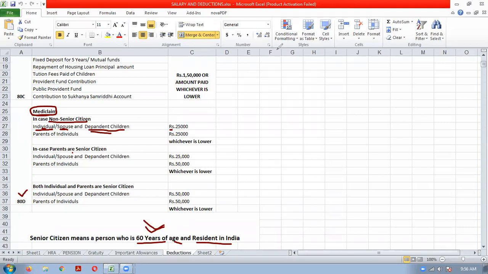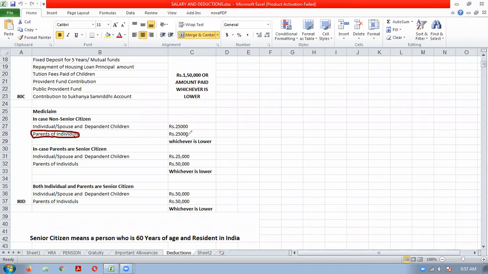Suppose the medical premium you are paying is 30,000, you will get a deduction up to 25,000 or whichever is lower. Suppose if you have taken a policy of 20,000 only, you will get 20,000 as a deduction. In addition to that, you can claim the deduction for the medical premium paid for the parents also. So medical premium paid for parents is also allowed.